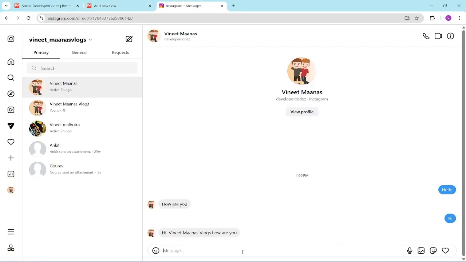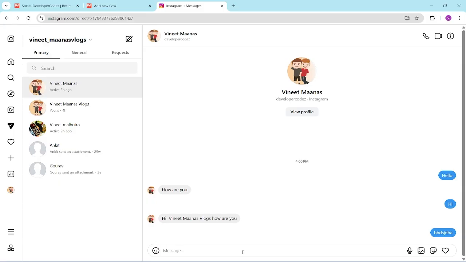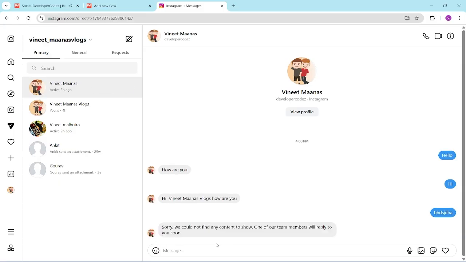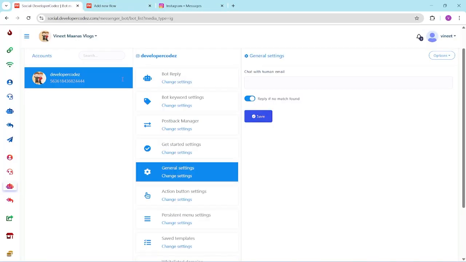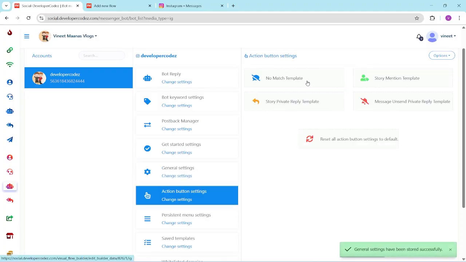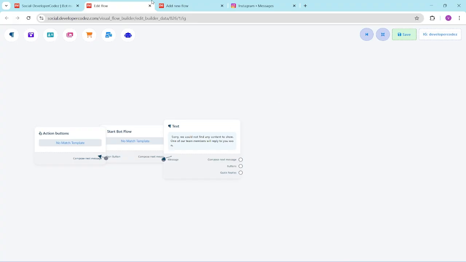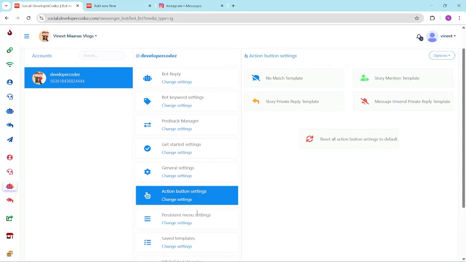So if I write something that doesn't match my flow, what will it reply? See: "Sorry, we could not find any content to show, our team member will reply to you soon." So if we don't have any match, it will reply automatically, right? All of these things are editable, like the no-match template. So I just use this. This is the main template that I use to send the messages.